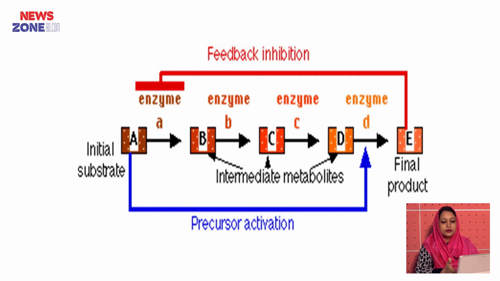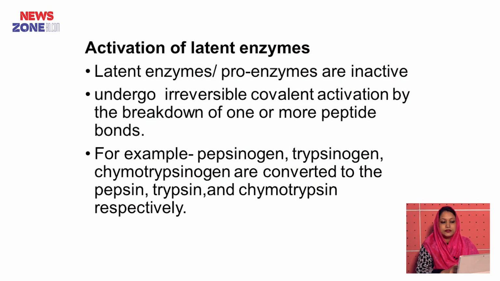So here E will regulate the first substrate A, either increasing or decreasing the activity. Activation of latent enzyme. Latent enzymes or proenzymes are inactive forms of enzyme. They undergo irreversible covalent activation by breakdown of one or more peptide bonds. For example, pepsinogen, trypsinogen, chymotrypsinogen are converted to pepsin, trypsin and chymotrypsin respectively.